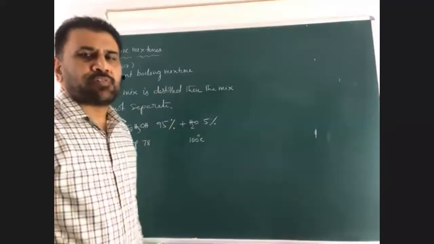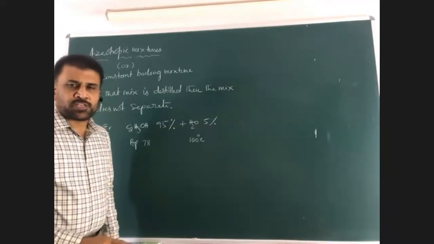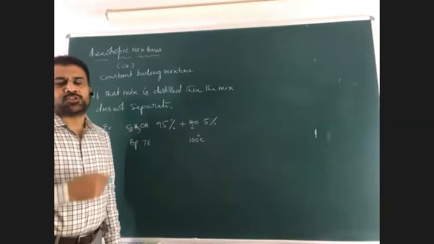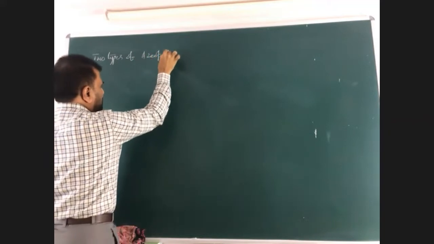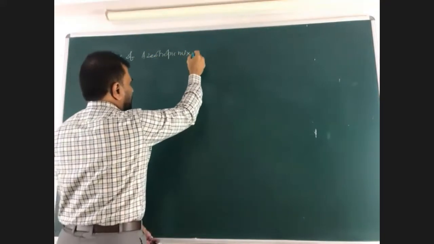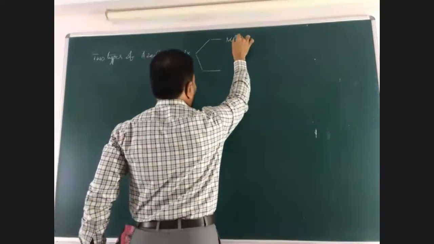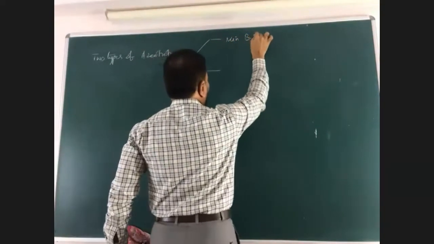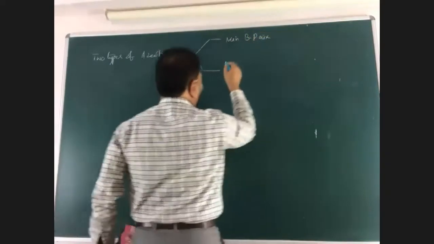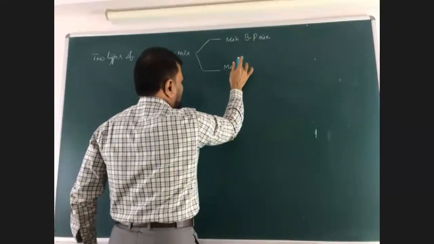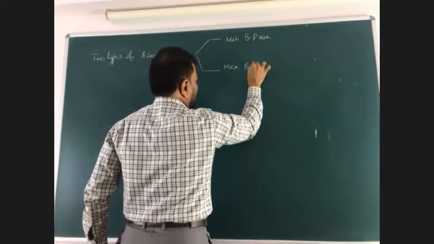There are two types of azeotropes: low boiling point azeotrope and high boiling point azeotrope. Two types of azeotropic mixtures: minimum boiling point mixture, maximum boiling point mixture.